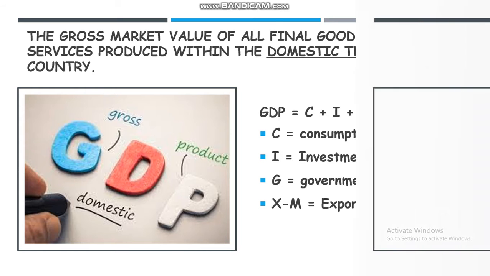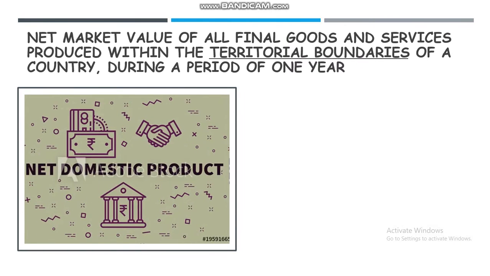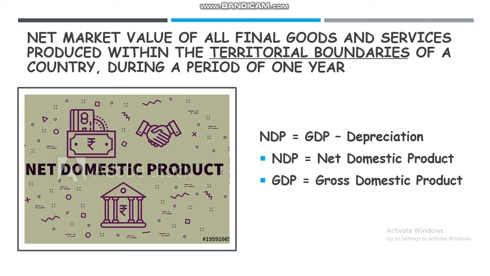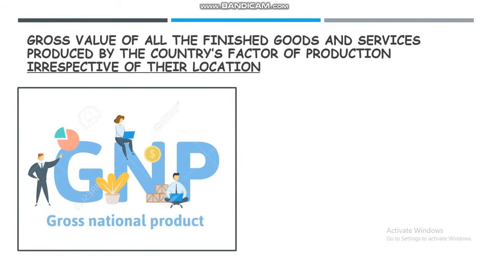The net market value of all final goods and services produced within the territorial boundaries of a country during a period of one year is called net domestic product. NDP accounts for the capital that has been consumed over the year. The formula for NDP is gross domestic product minus depreciation. So the capital value that has been reduced due to wear and tear needs to be accounted for while calculating the NDP of a country.